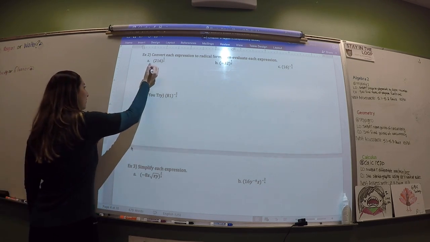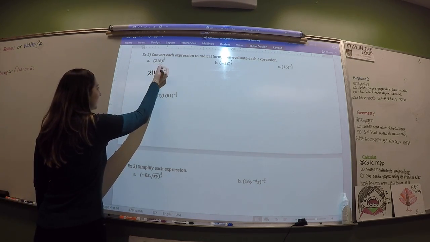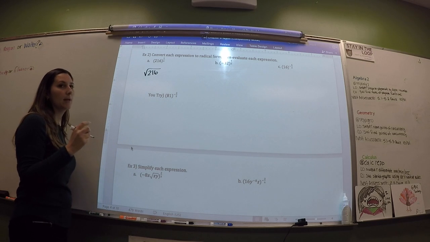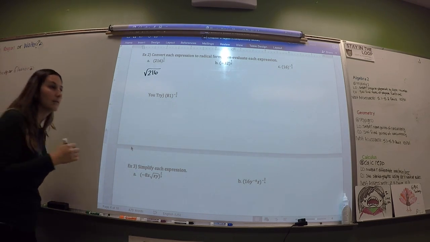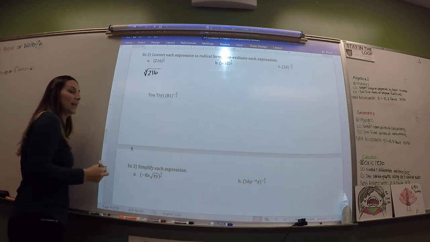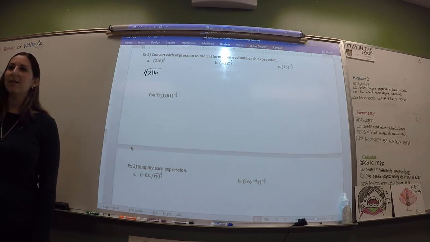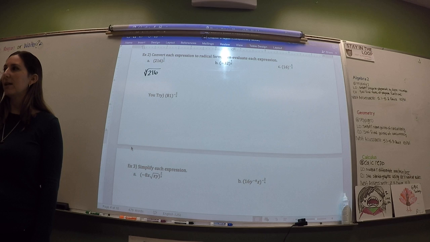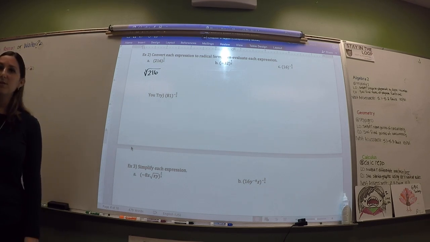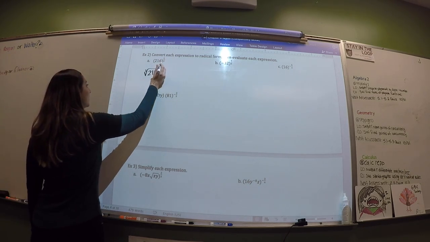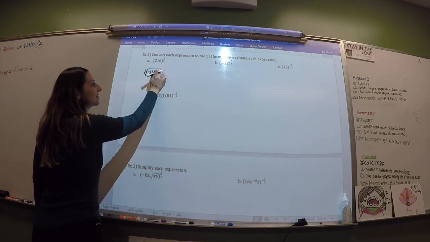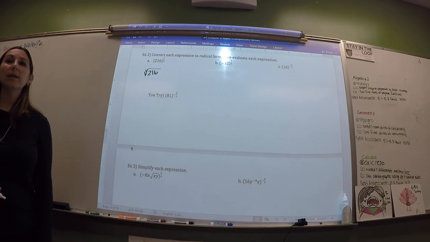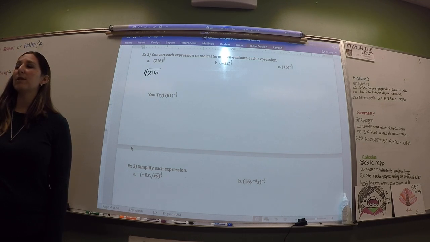So we have 216. I'm gonna put a radical here, and I'm gonna put in an exponent and then an index. Which number is the index? Definitely the 3. Now, listen, it has to be 3 because 1 is never an index. That doesn't make sense. So use your intelligence. 1 would be the exponent. We don't really need the exponent there. I stuck it there. I'm going to take it away. It's just dumb. We don't need that. So what I really am asking for is the cube root of 216.